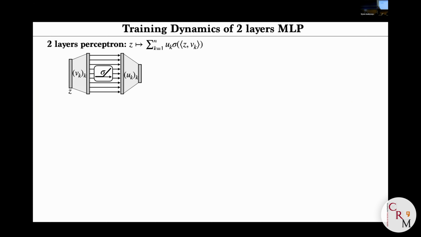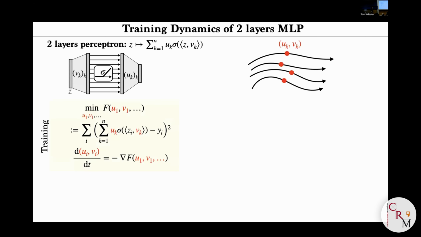Okay, and why is it interesting? Because this representation is invariant by permutation of the hidden representation. If you permute your neurons, then the function stays the same. So this gives you a hint that the good way to look at the training of a 2-layer neural network is to view the network as a collection of particles. We're just going to glue together the hidden neuron with the outer neuron in a pair (u, v). So let's say this has dimension D and this has dimension D prime, it is going to be a point in dimension D plus D prime. And then optimizing your neural network is nothing more than having a particle system in dimension D plus D prime that moves, hopefully towards a global minimizer.